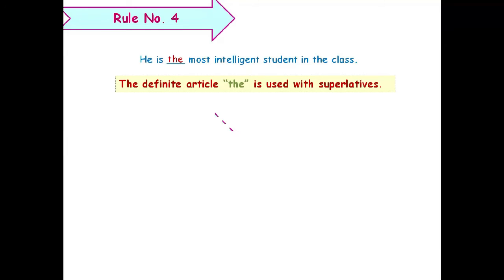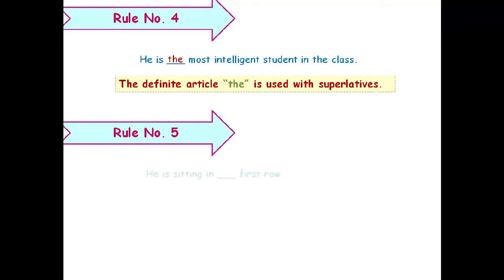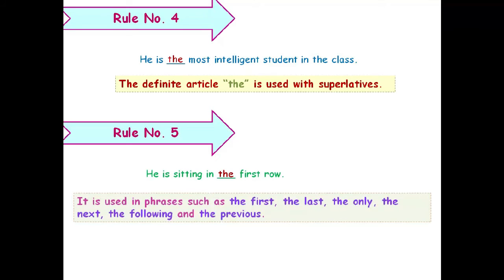Next rule. Try to answer this. He is sitting in dash first row. Yes, answer is the first row. That means you can also use the definite article in phrases such as the first, the last, the only, the next, and the previous. So whenever you have such phrases, you will always use the definite article the.